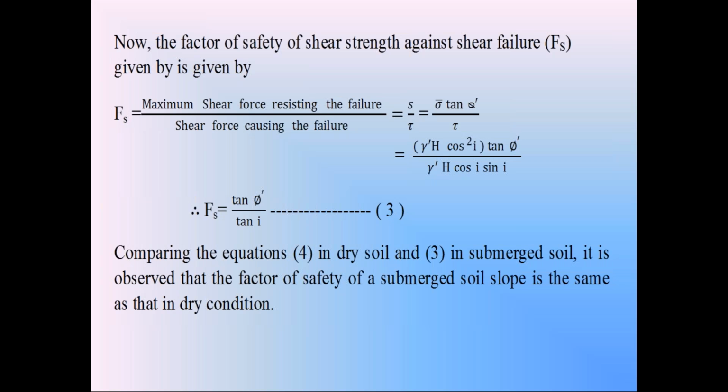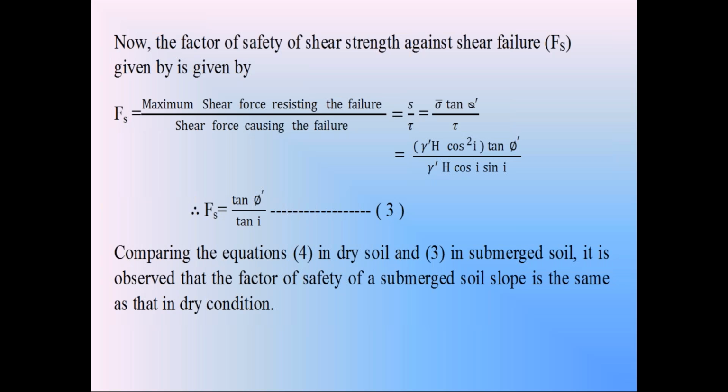So in the submerged condition, when the soil slope is totally below the water level, we have the same factor of safety Fs equation as in the dry condition. We are discussing the stability analysis of an infinite cohesionless soil slope.